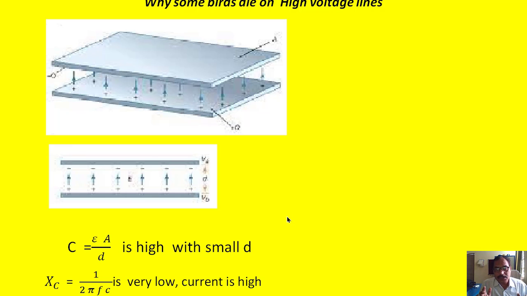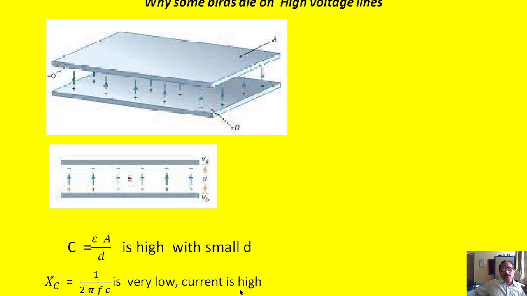And we know from circuit theory that the reactance offered by the capacitor connected in an electrical circuit is Xc equal to 1 by omega C, or 1 by 2 pi f C, where Xc is the reactance of the capacitance, f is the frequency of the supply and C is the capacitance of these plates.